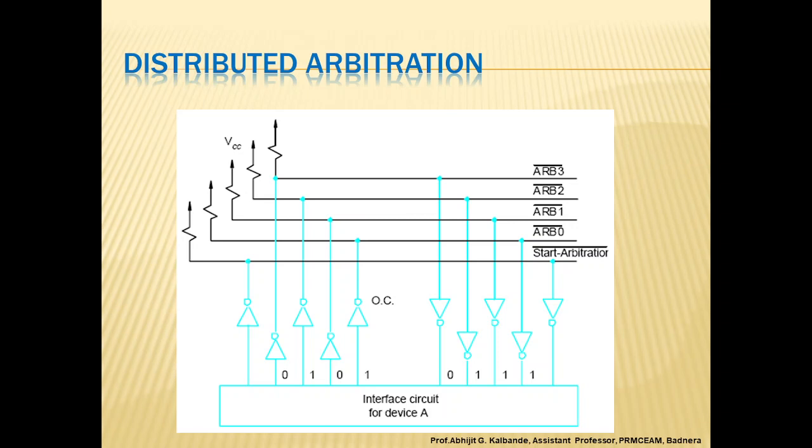Each device on the bus is assigned a 4-bit ID, that is an identification number.